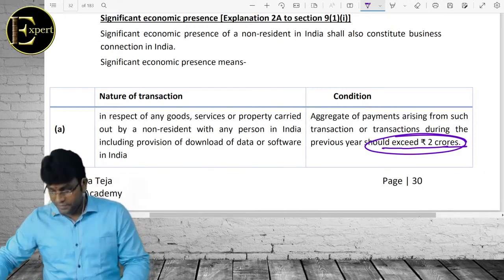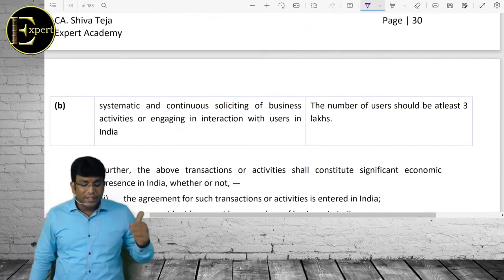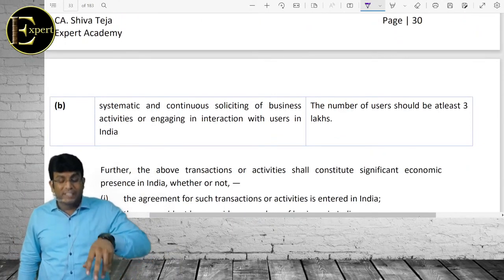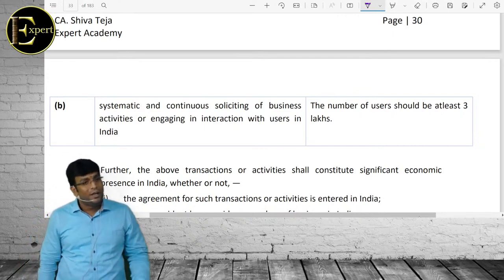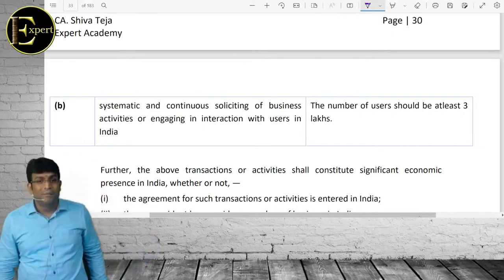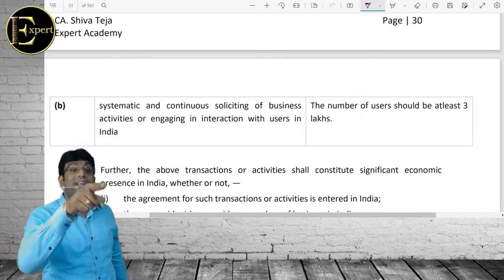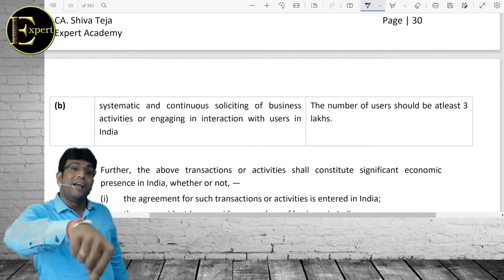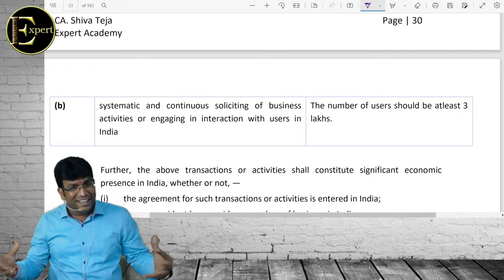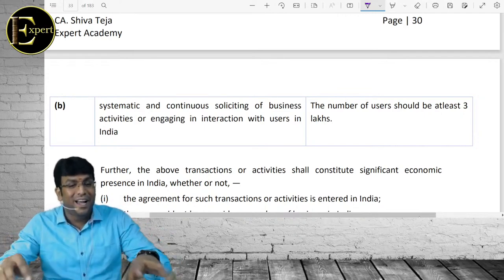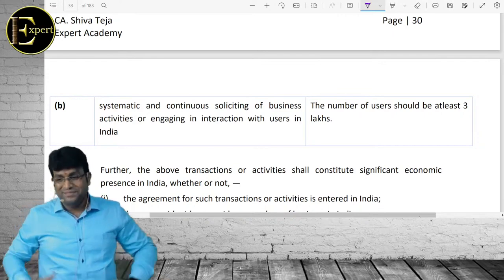They brought one more amendment. Systematic and continuous soliciting of business activities or engaging in interaction with the users in India. Number of users should be at least 3 lakhs. Catch this and tax this. Because when you say at least 3 lakhs are there, we will say that you have got significant economic presence in India, which is regarded as a business connection. Once you have got business connection in India, it is regarded as deemed to accrue or arise in India. Once it is deemed to accrue or arise in India, it becomes an Indian income. Once it becomes an Indian income, it is taxable.